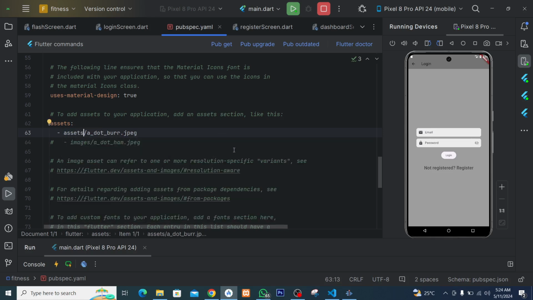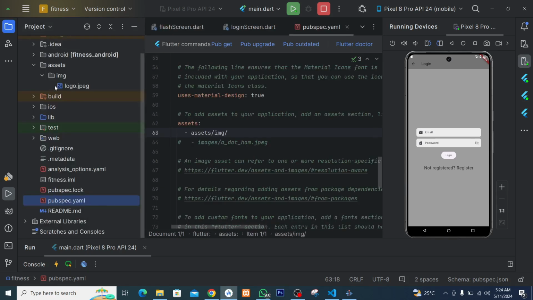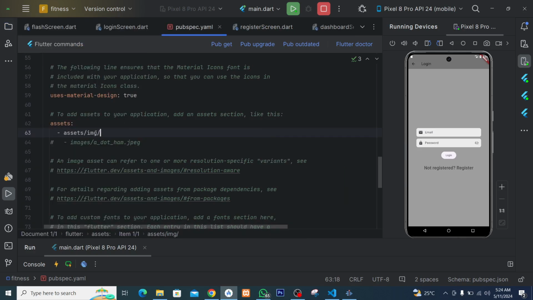Okay. Then inside the assets, we have our logo. The logo is inside the img folder. Then we have the logo. Let me confirm it for you. This is it here. You can see img, then logo.jpeg. All right. So that's the same thing we have here. So we write logo.jpeg like this. That's all we need for this.